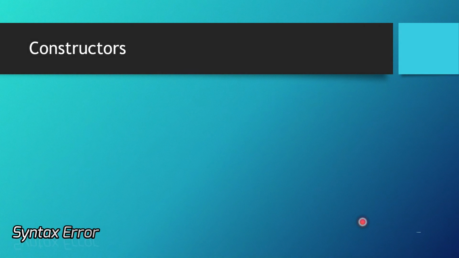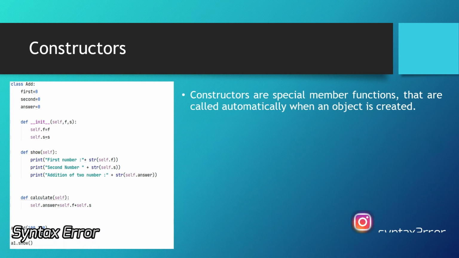Starting with the constructor. Constructors are special member functions. Now why are they special? Because they are called automatically when an object is created. Now how are they called automatically? Let us see an example. So here an object is created named A1, that is a new object of class add.